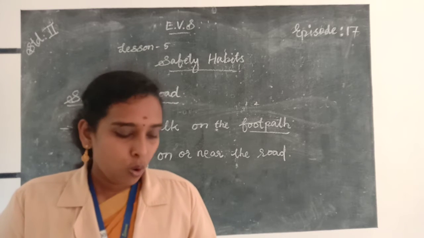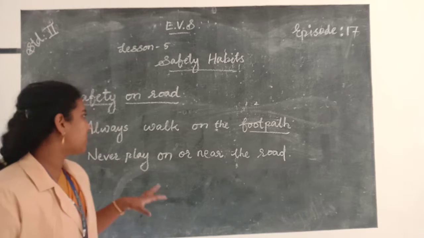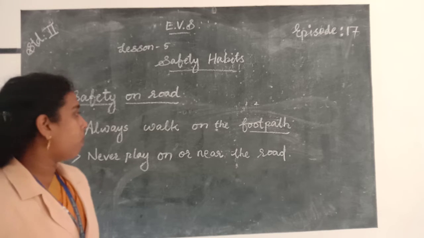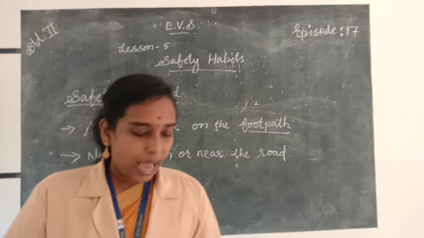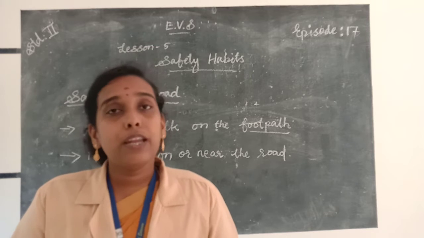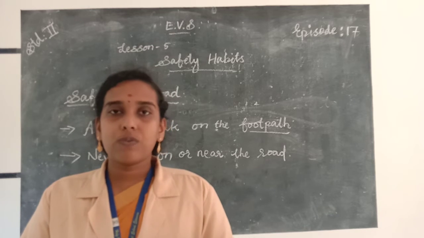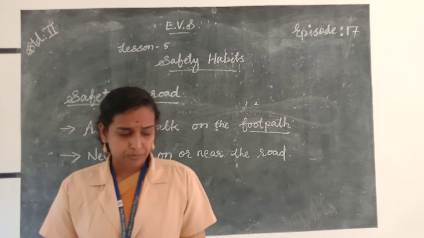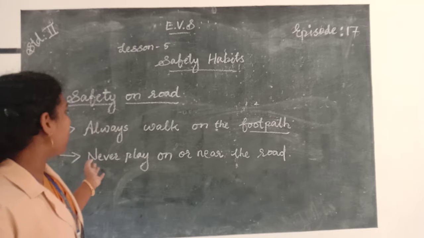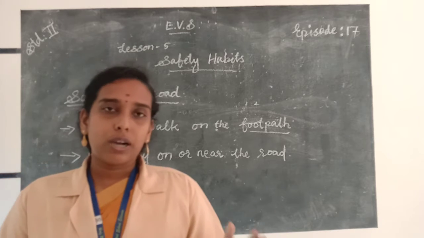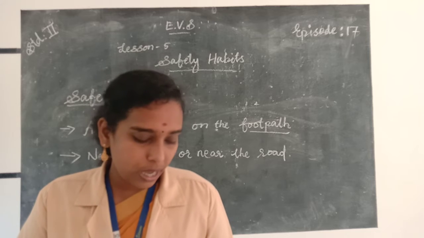Okay. So on safety on the road, the first one is always walk on the footpath. Never play on or near the road. And if there is a subway or overbridge, then use the subway or overbridge to cross the road. Then always walk on the footpath. If there is no footpath, walk on the left side of the road.